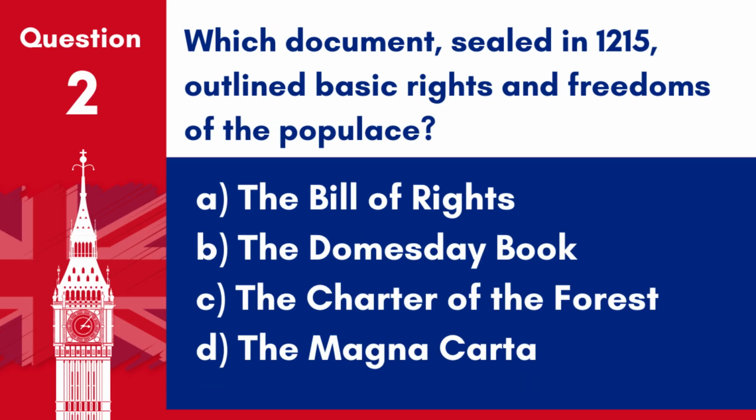Question 2. Which document, sealed in 1215, outlined basic rights and freedoms of the populace? A. The Bill of Rights. B. The Domesday Book. C. The Charter of the Forest. D. The Magna Carta.